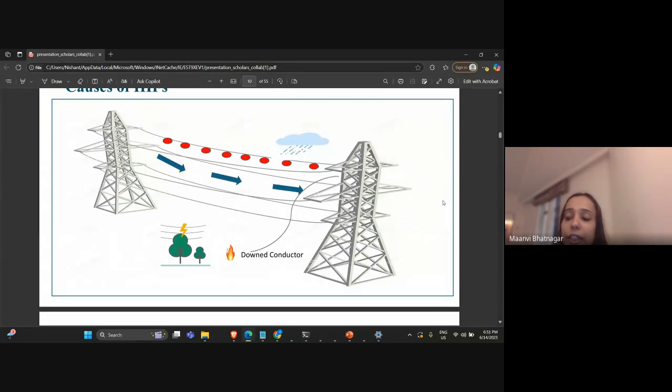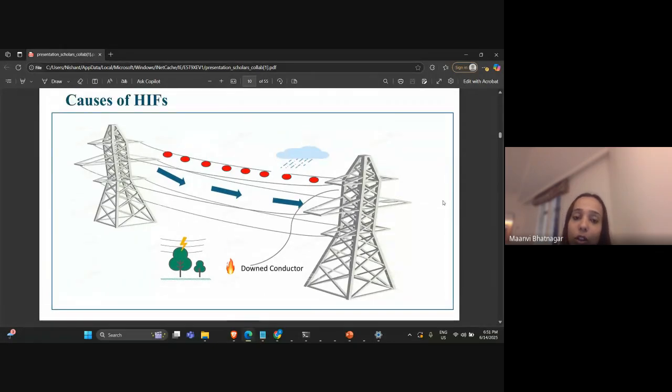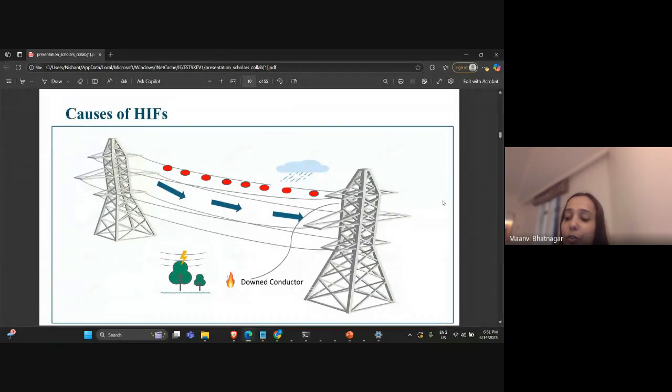Sometimes electrical causes are also there, like long transmission lines, where the inductance and capacitance of long lines increase. All these are the causes of high impedance faults.